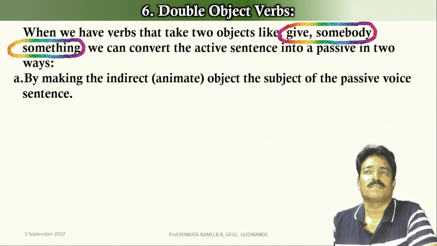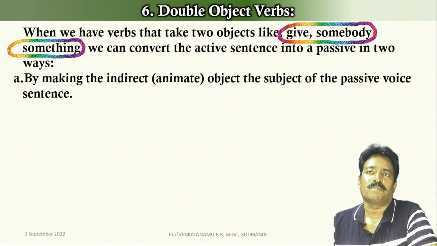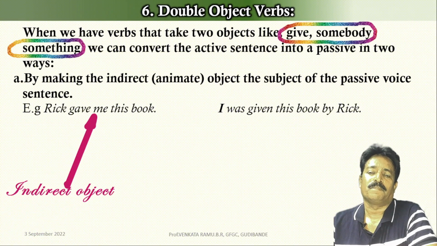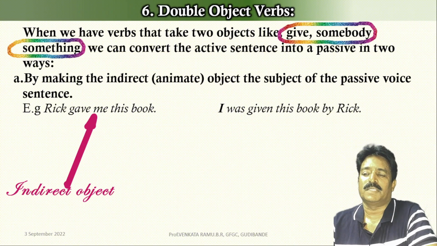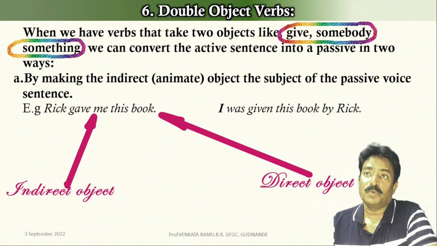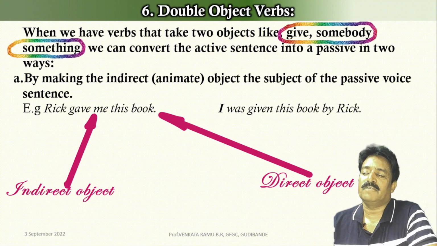By making the indirect or animate object the subject of the passive voice sentence, which is also the way that we usually prefer. Let's look at this example. Rick gave me this book. Here me is the indirect object and this book is the direct object. Passive voice is: I was given this book by Rick.